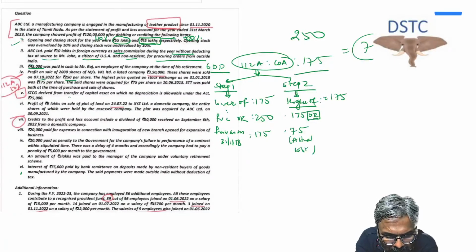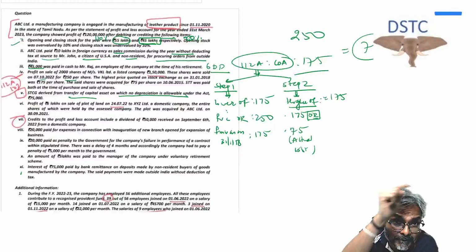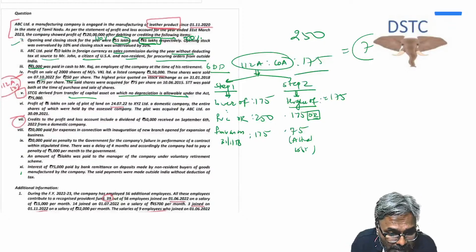Now coming on to point number 5, students. STCG derived from transfer of capital asset on which no depreciation is allowable under the Act. On which no depreciation, students, no depreciation. So if it is a no depreciation case, it will go at 22%. Had it been a depreciable asset and the short-term capital gains, then this would have gone at 15% rate. We have discussed already this point.